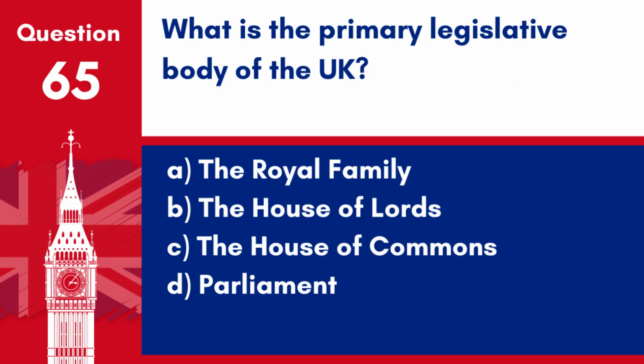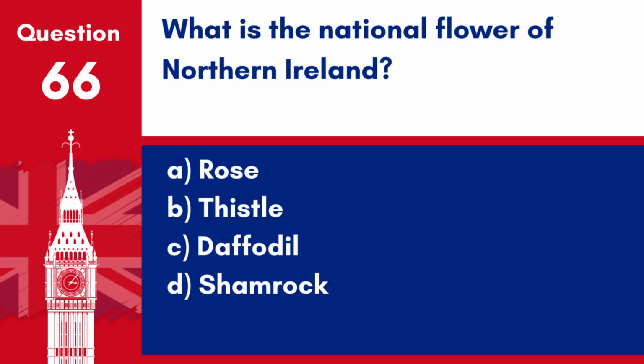Question 65. What is the primary legislative body of the UK? A. The Royal Family. B. The House of Lords. C. The House of Commons. D. Parliament. Answer: D. Parliament. The UK Parliament, consisting of the House of Commons and the House of Lords, is the supreme legislative body.